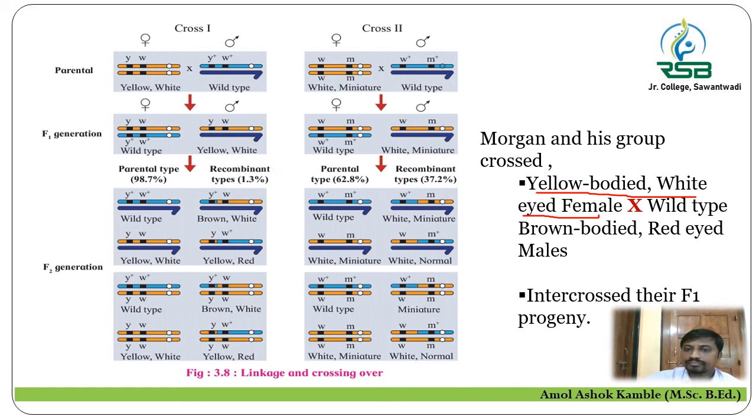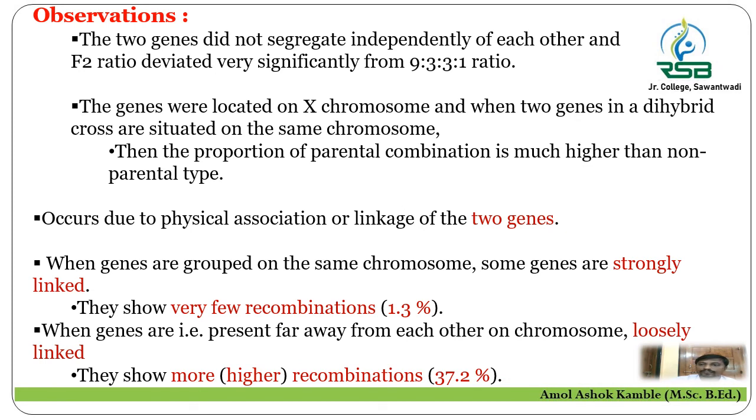So the position of the link, whether they are loosely linked, widely linked or closely linked, differs on the percentage of combinations, and this observation was recorded by Morgan during his experiments in crossing over.